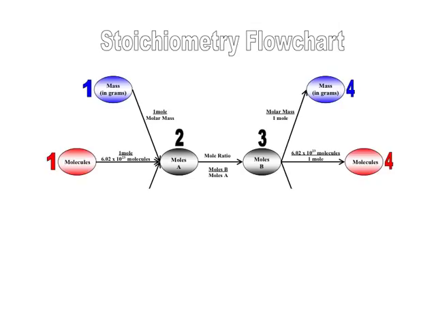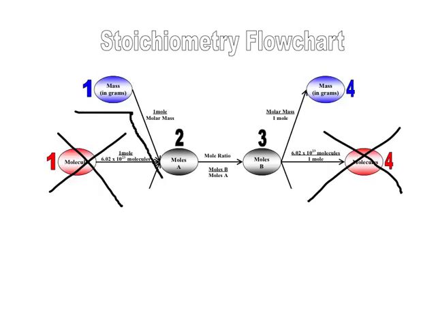Okay, so here's a little picture to kind of put all this together in your head real quick. We're not using molecules right now, so don't focus on that. But if I'm going from mass of one thing to grams or mass of another, I'm going to go from mass, use my molar mass to get to moles, use that mole ratio, and then use that molar mass to get to mass of the last thing.